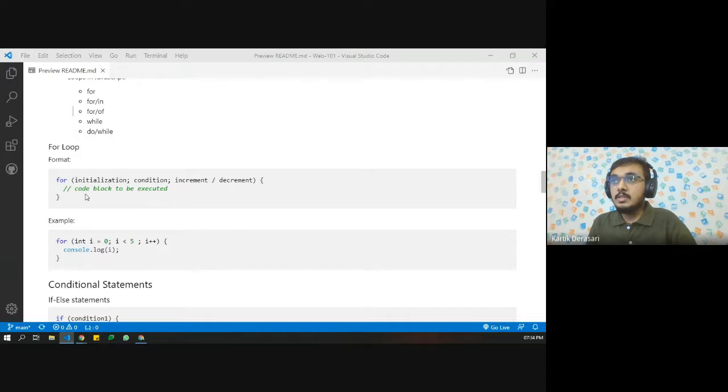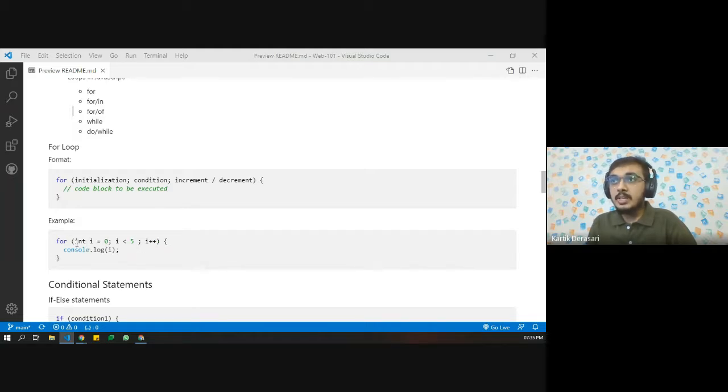Let's say we are going to use i. Sorry, here it won't be integer i, it would be let i. This is my mistake. But let's say for let i equals 0. So at the very initial stage, we have i equals 0, and this block of code will run until this condition is met. This block will be executed whenever this condition is met, and once we run this block of code, then we are going to increment the value of i.